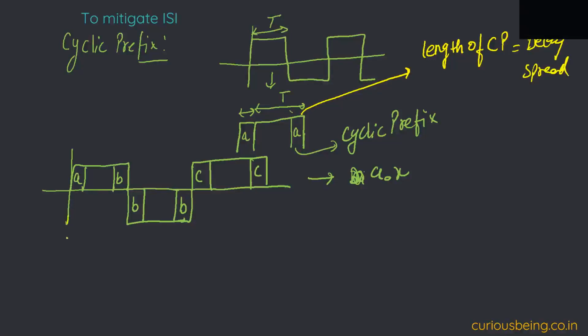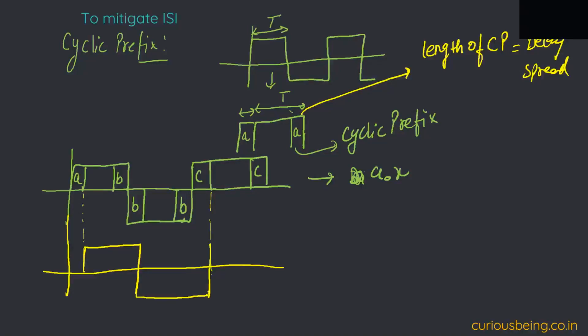It means that the next reflection will come after the delay spread amount of time. So it will be like this. Understood? And for simplicity, I'll just draw one reflection.